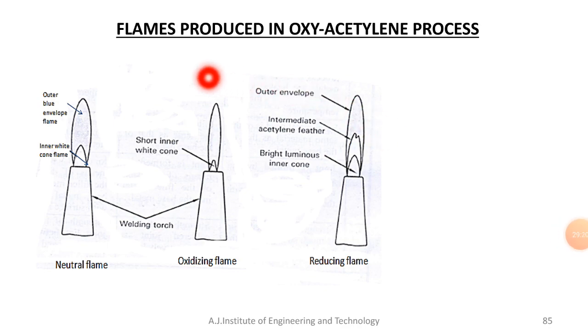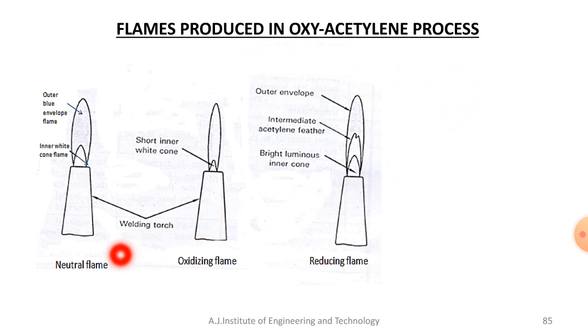Now, in the next topic, we already discussed the combustion process. Combustion depends on different proportions. If equal proportions of oxygen and acetylene are used, you'll get a certain flame. Similarly, if the oxygen amount is more, you will get another type of flame. If acetylene is more than oxygen, then you will get yet another type of flame. So now we'll see what the different flames produced in the oxyacetylene process are.